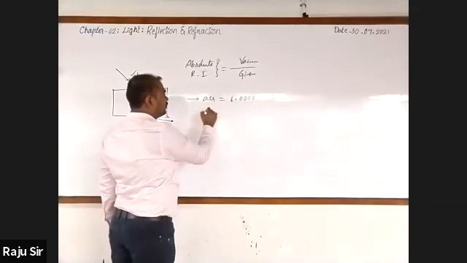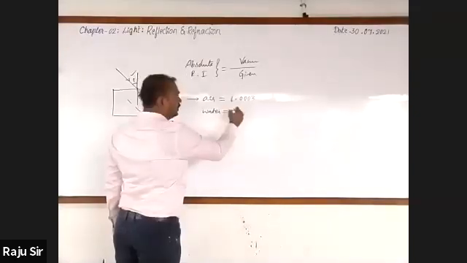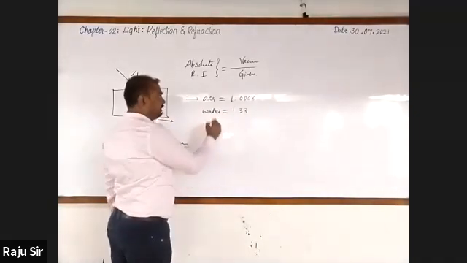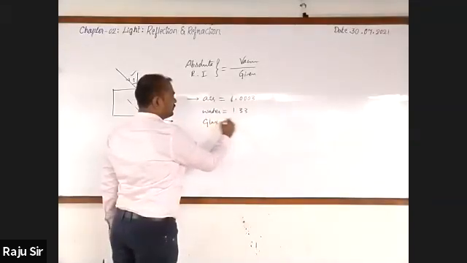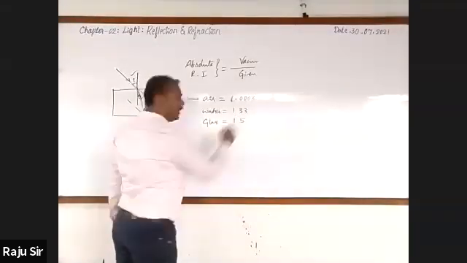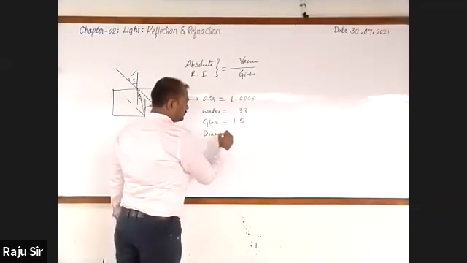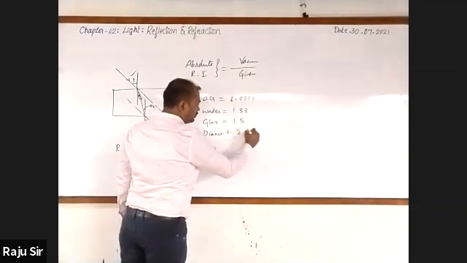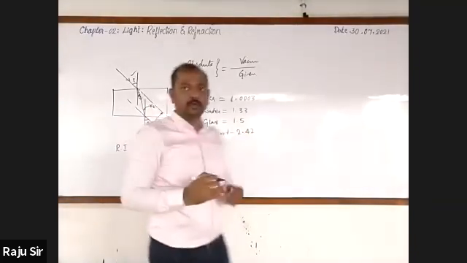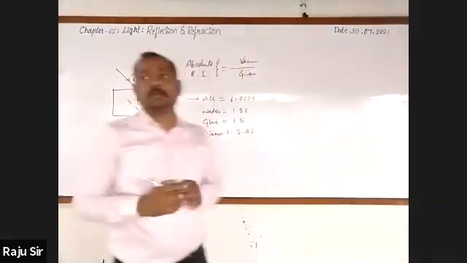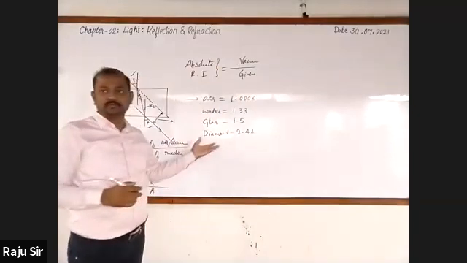Second one is water, 1.33. Glass, 1.5. Diamond, 2.42. Even the question can be asked on these only.